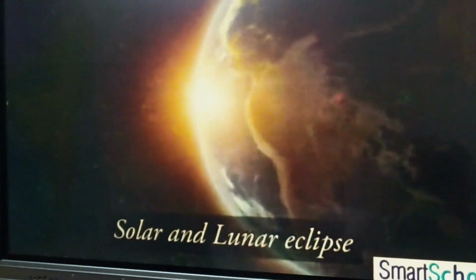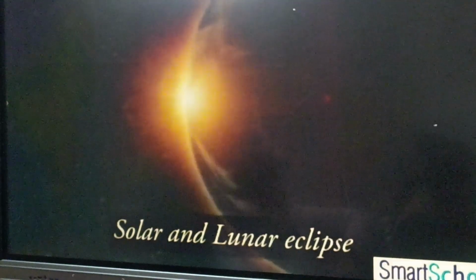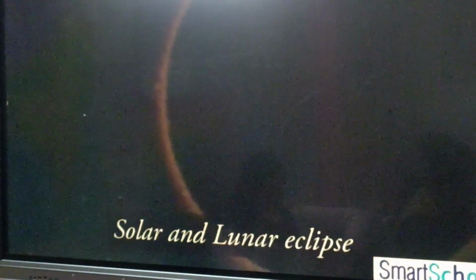The predictions about solar and lunar eclipse are made on the basis of this law.